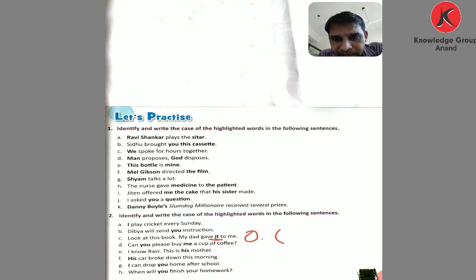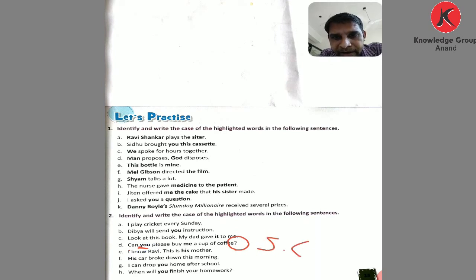Now D: Can you please buy me a cup of coffee? Here see, it is an interrogative sentence. When you get the answer to this question as yes or no, can you please buy me a cup of coffee, here you is used as subjective case.